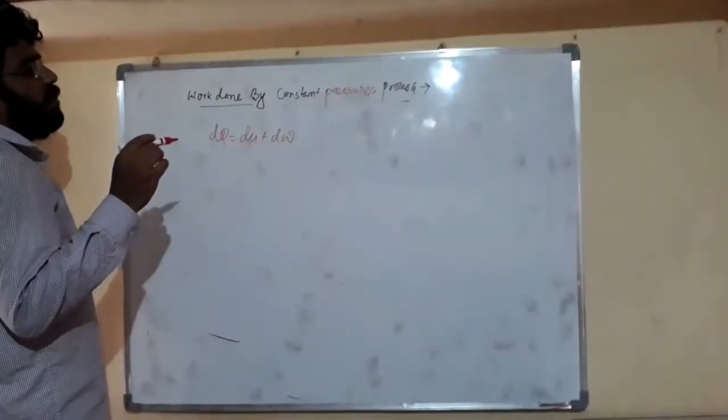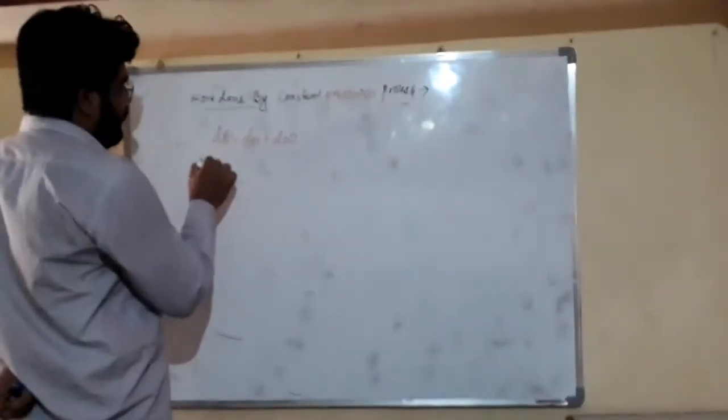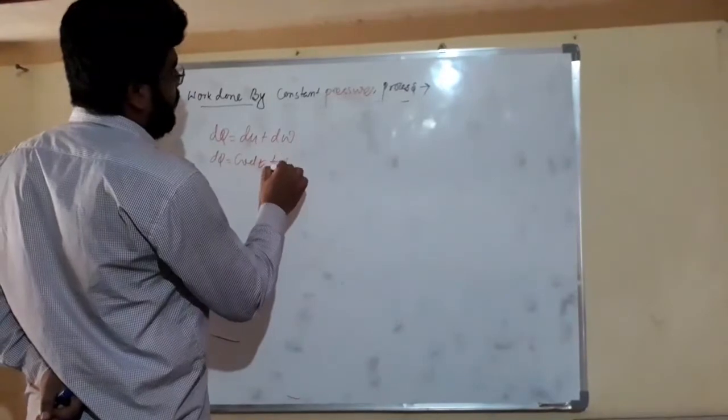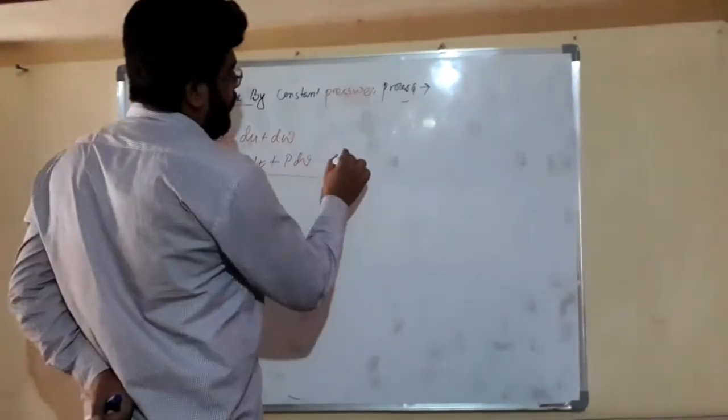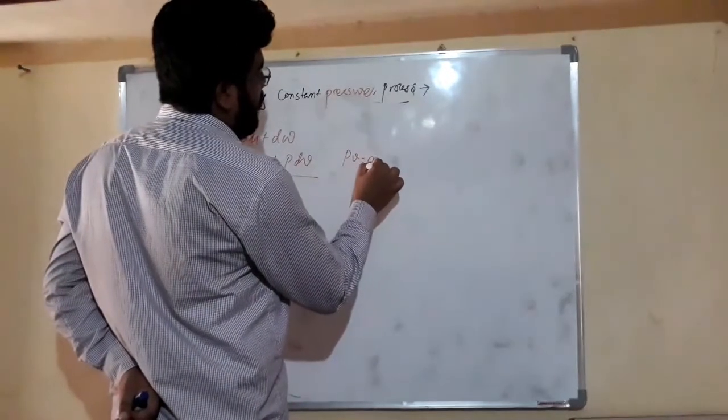Here our pressure is constant friends, so we can write as cv dt plus p dv. So friends, what happened here? dq is equal to cv dt. Friends, we know that pv is equal to mrt.